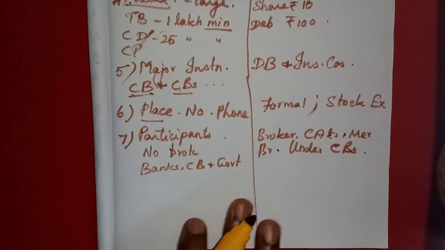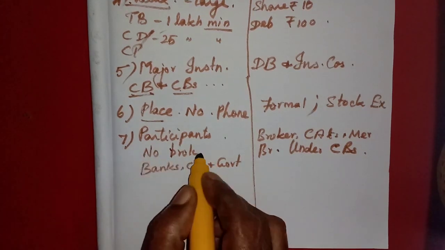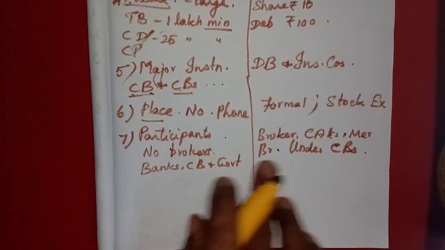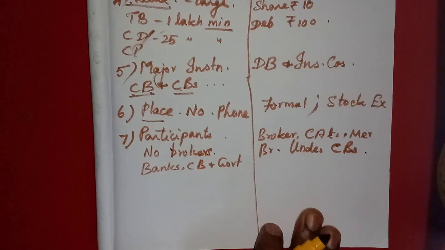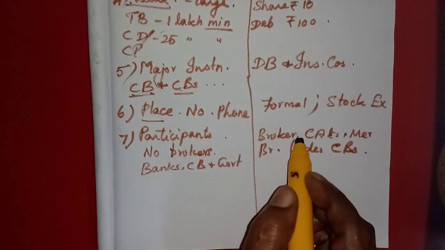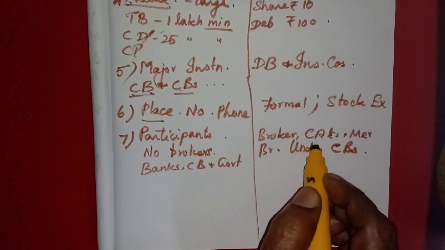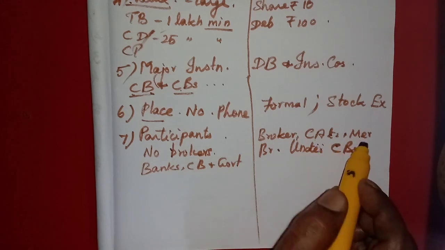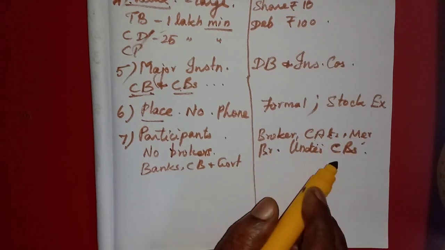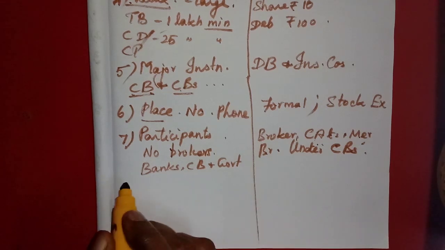In the money market no brokers are available, but in the capital market there are many authorized brokers or authorized dealers. The members are there, then commission agents, merchant brokers, underwriters, even commercial banks also included.